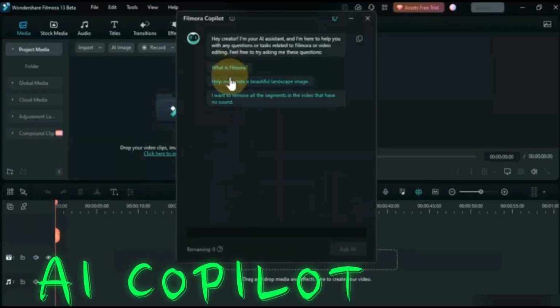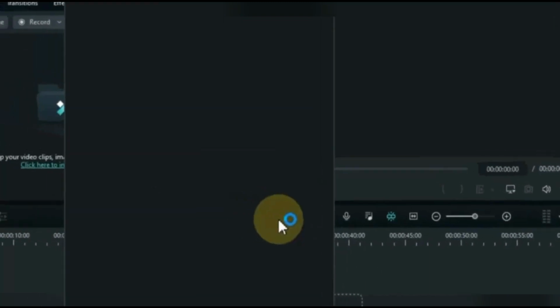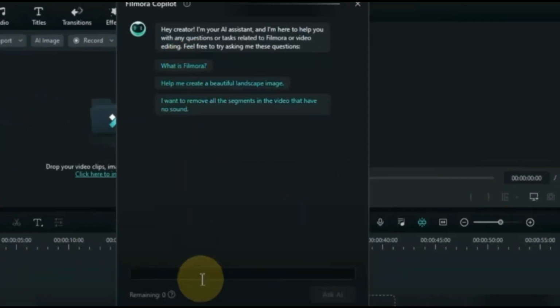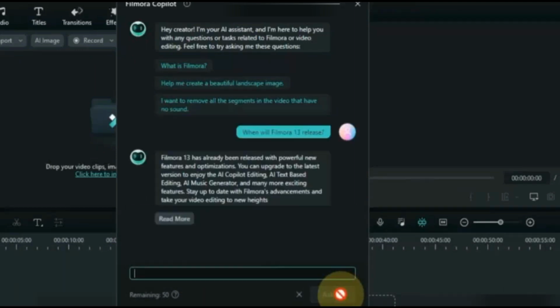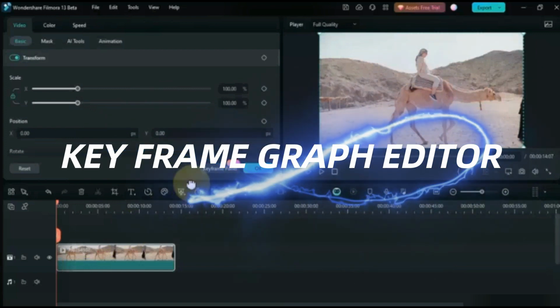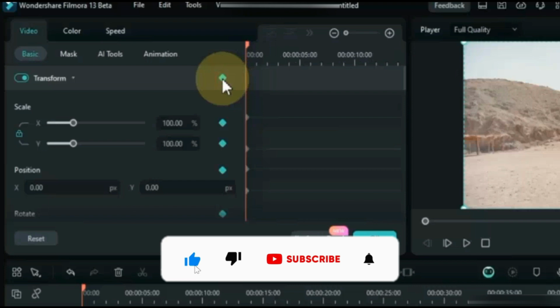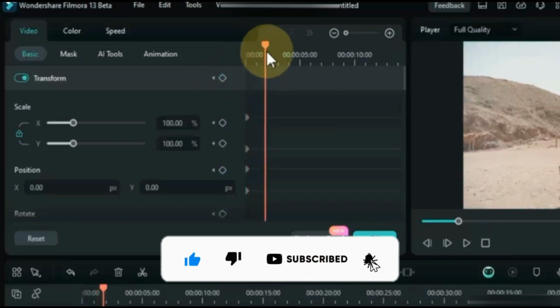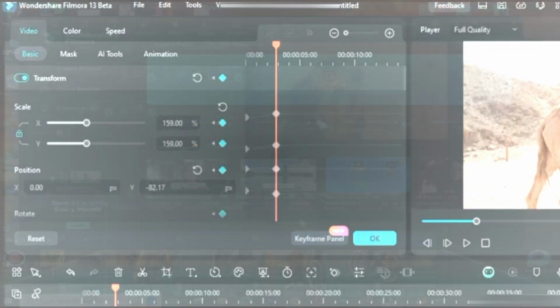AI Copilot. It is personal assistant in Filmora. You can ask any question related to video editing or about Filmora. Keyframe Graph Editor. To use this feature, double-click on the video on timeline, you will see the keyframe panel, click on it, and inside you will find Keyframe Graph Editor. With this feature you can easily find keyframe of any object, you can also randomly adjust it.